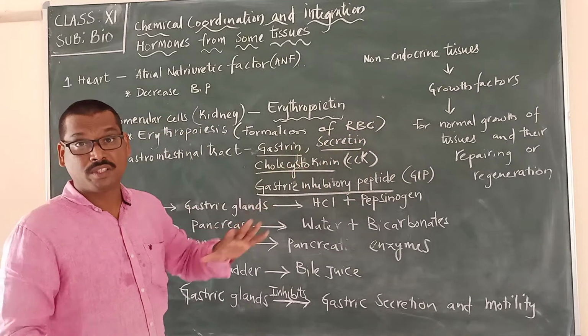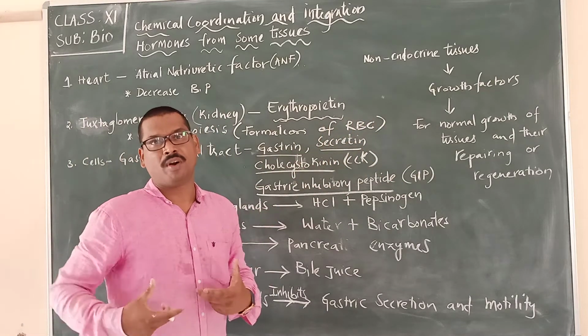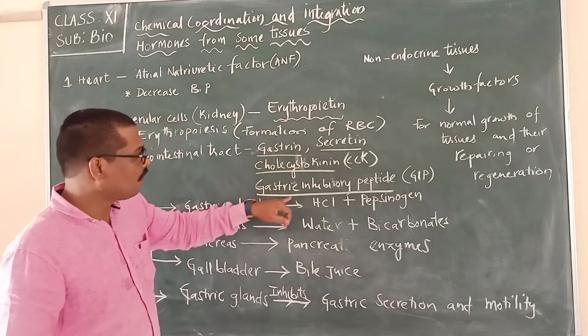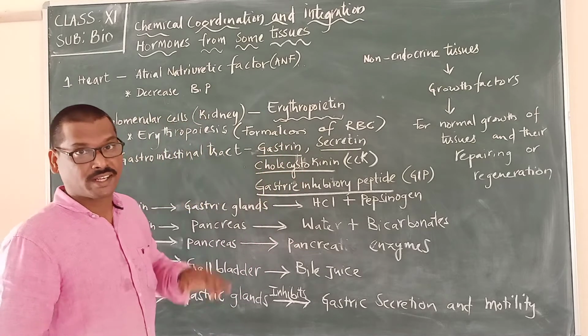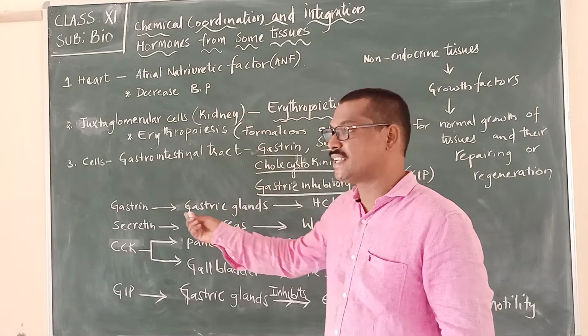All these four have different functions performed in the body. And remember, all these are hormones produced from the gastrointestinal tract.